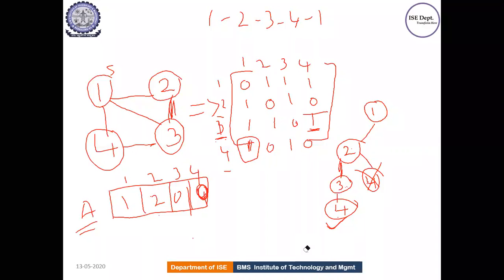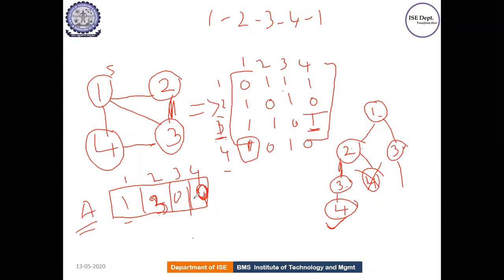So I should backtrack. So go back again. So other than 2, what is the other possibility? It is 3. Correct. So instead of 2, I will write 3 now. So 1, 2, 3. Correct. Is there any path existing from 1 to 3? Yes, this is a correct option.